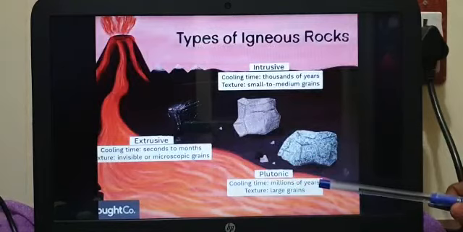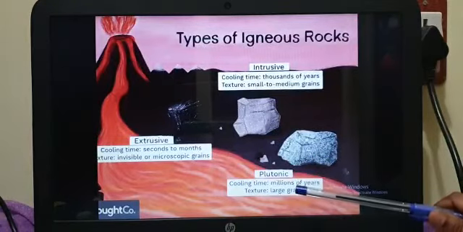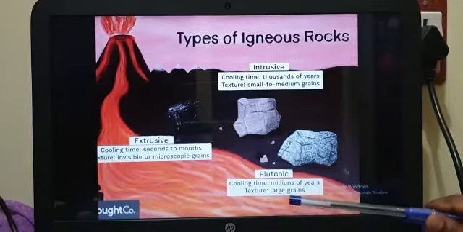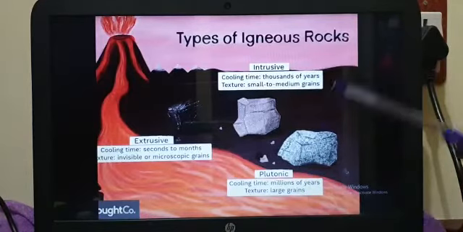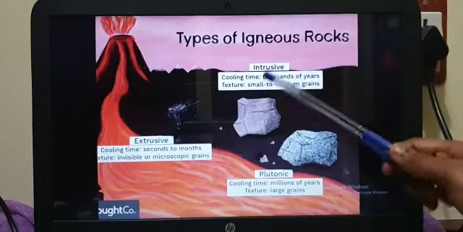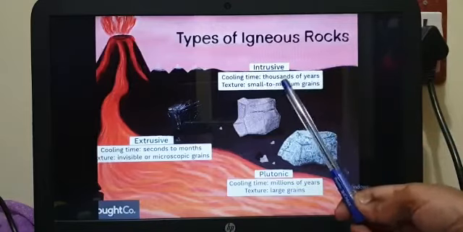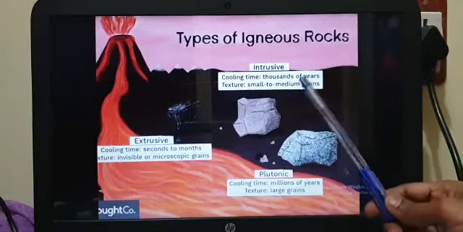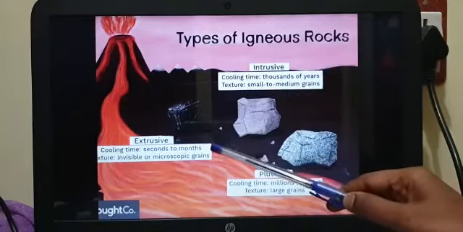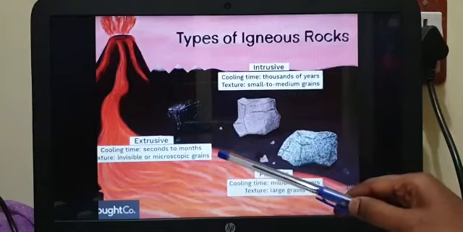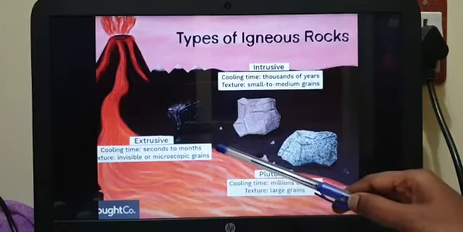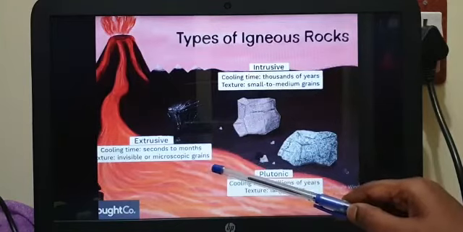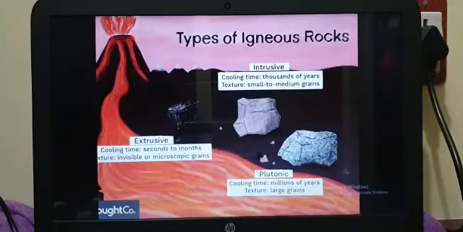Types of igneous rocks: intrusive and extrusive we saw. One more they have given is plutonic. Plutonic has a cooling time of millions of years, and its texture is large grains. Intrusive takes how much time? Cooling time is thousands of years, and its texture is small to medium grains. The next one is extrusive, with a cooling time of seconds to months. Within a few months or a few seconds it gets cooled down, and its texture is invisible or microscopic grains.